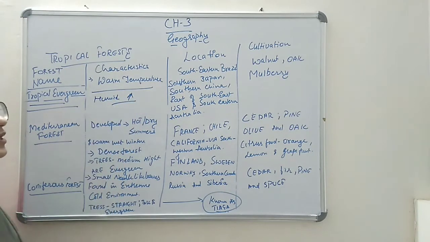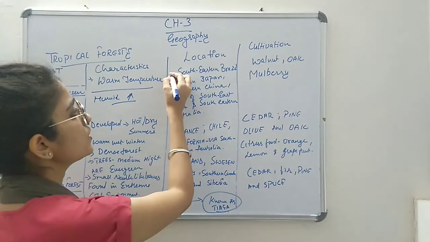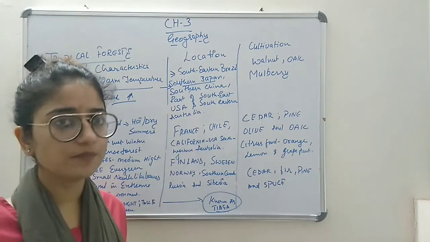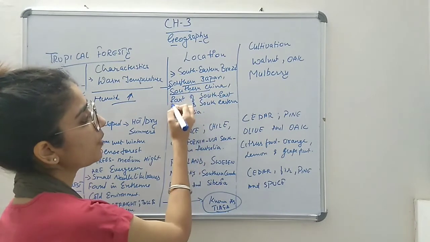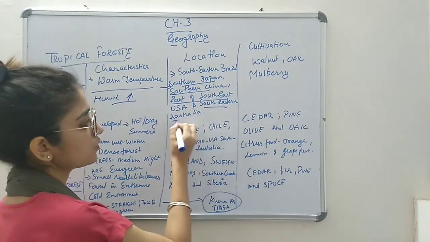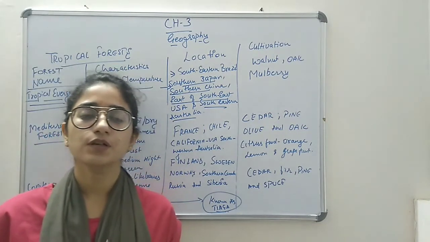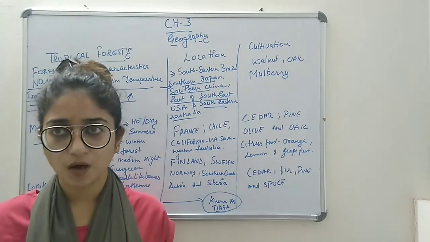Humidity will be humid, it will be in humid temperature. The locations of these forests are southeast Brazil, southern Japan, southern China, part of southeast USA and southeastern Australia. So these are the areas where the evergreen forests are found.